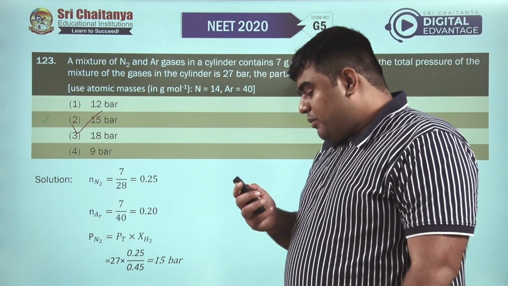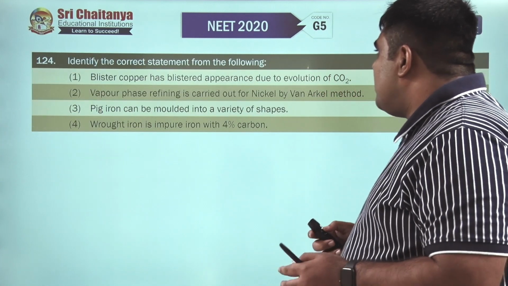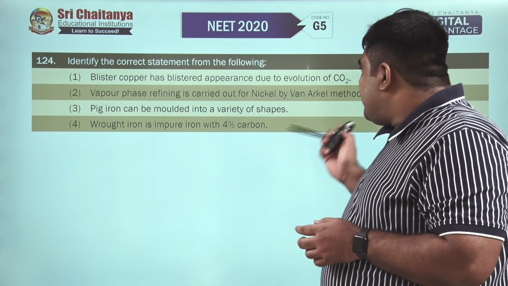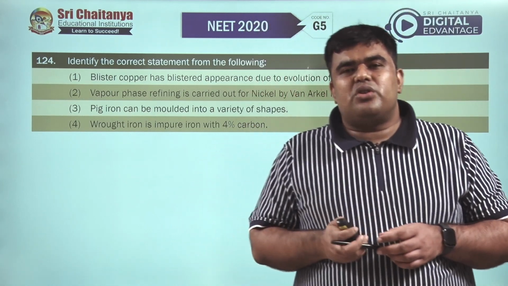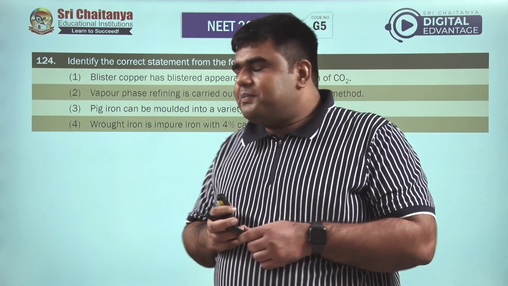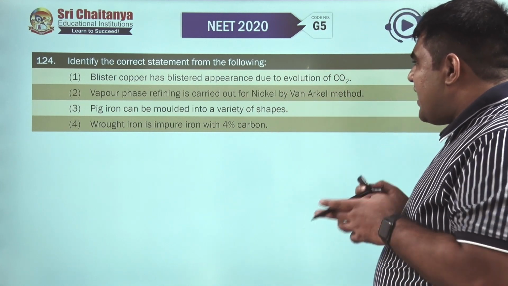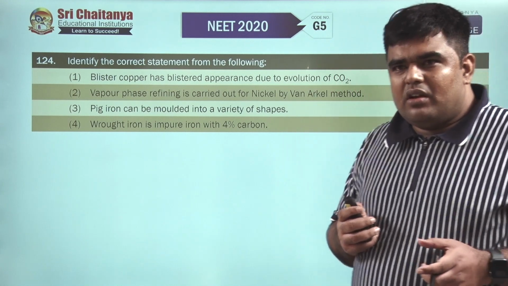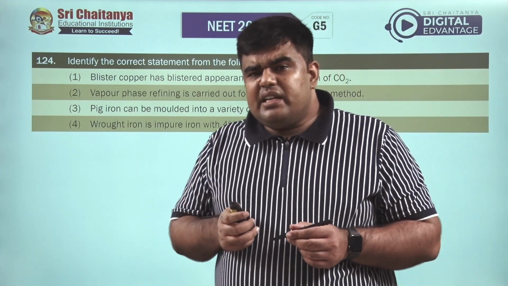Now moving to question number 124. Identify the correct statement from the following. Blister copper has a blistered appearance due to evolution of SO2, not CO2 gas. So the first option is incorrect. Vapor phase refining is carried out for nickel by the Van Arkel method? No, it is carried out by Mond's process. So second is also incorrect.